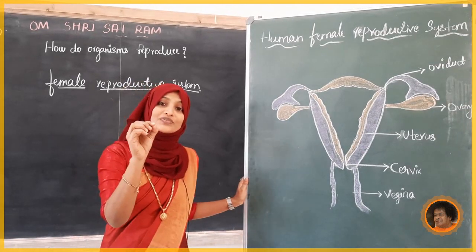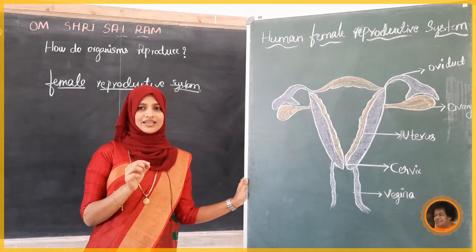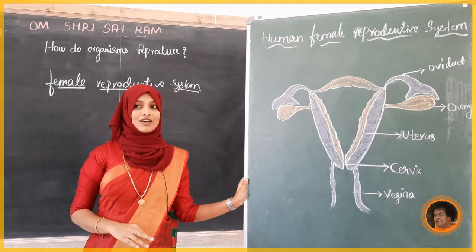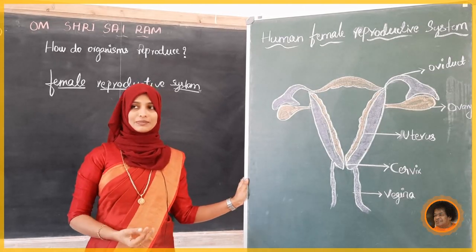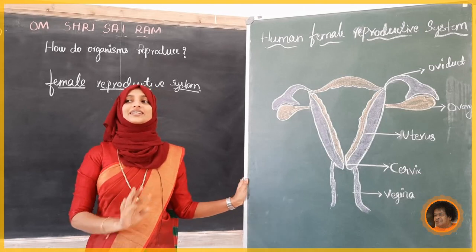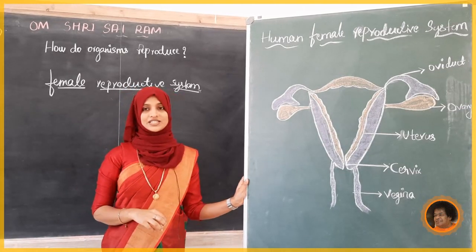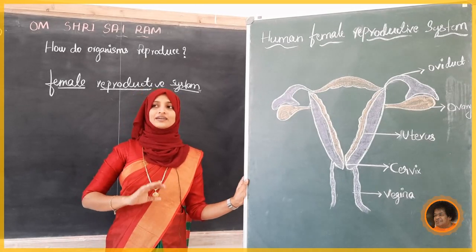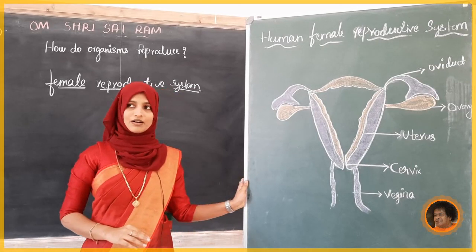How small will it be? Very small. It is like a flattened body lying on the sides of the vertebral column, behind the kidney in the pelvic cavity. So, it is present in the pelvic cavity, behind the kidney, on either side of the vertebral column.